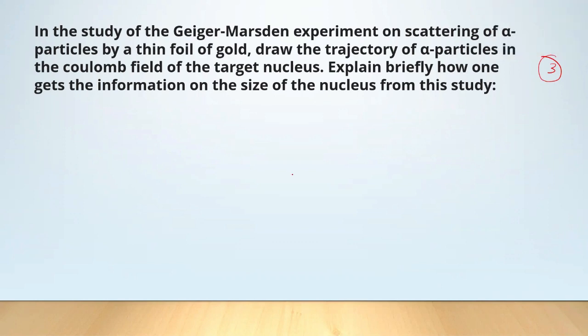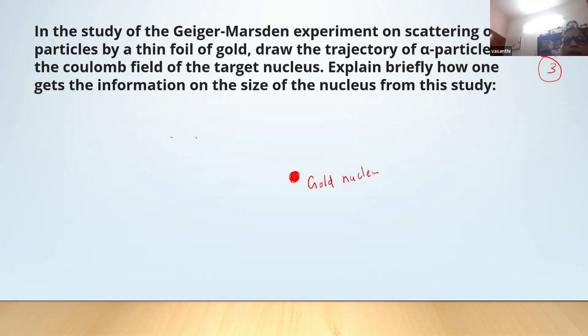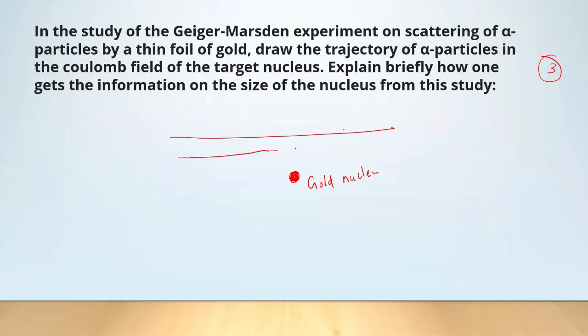So now, let me draw this. This is a gold nucleus, because it is given as a gold nucleus.